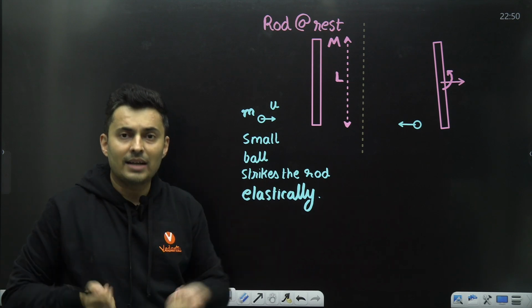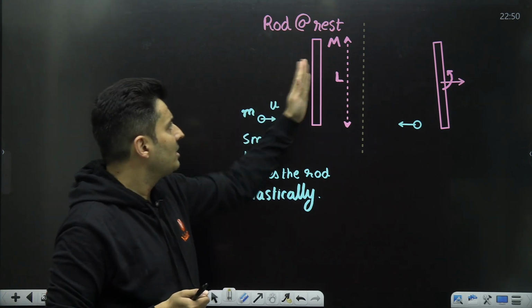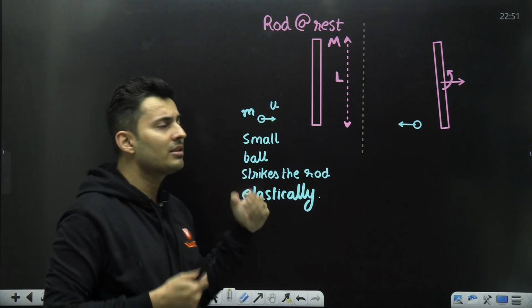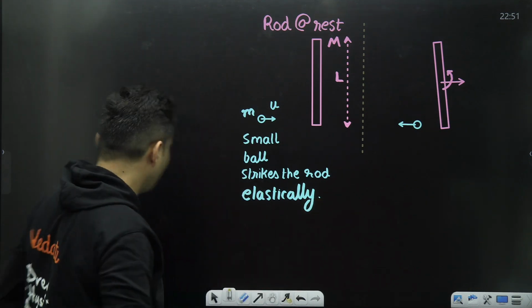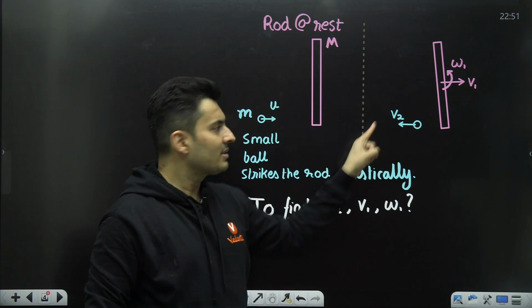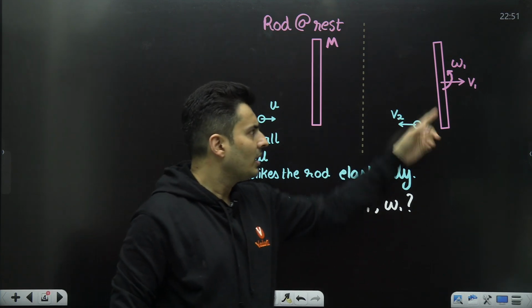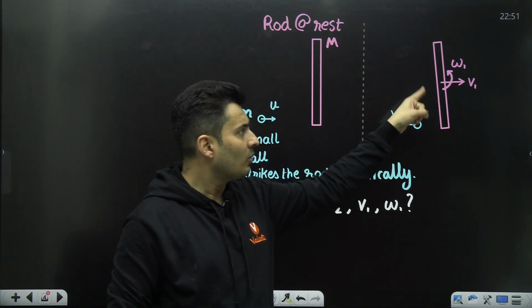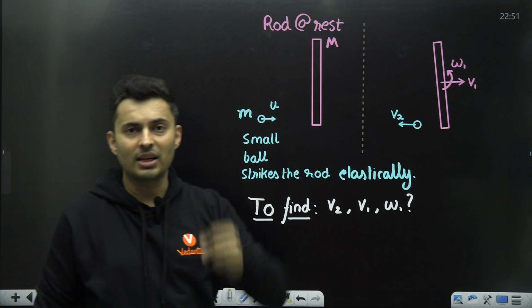It's happening on a flat, smooth, horizontal table. Original rod, mass m, length L, was at rest. The ball's mass is m. Speed is also given to you. So obviously what is asked in this question is, what is the rebound velocity, if at all? What is the center of mass velocity of the rod? And what is the angular velocity of that rod?